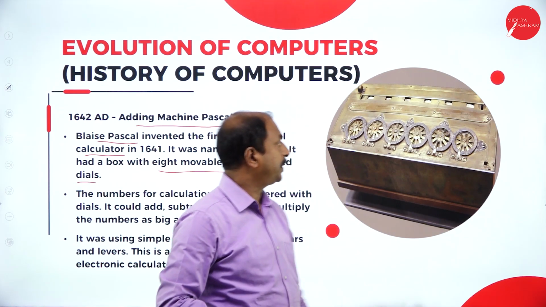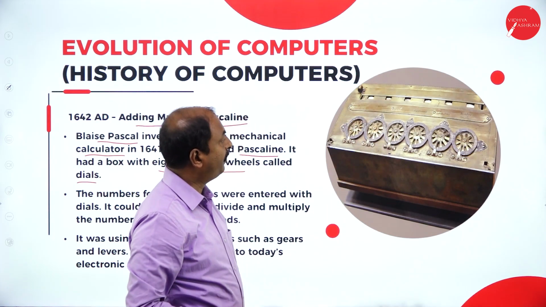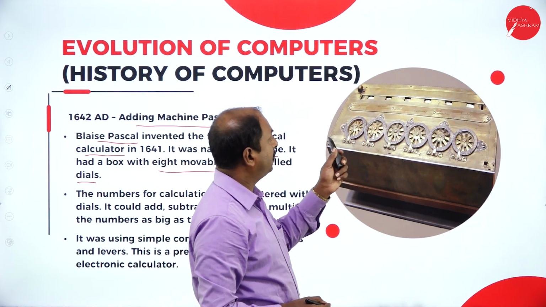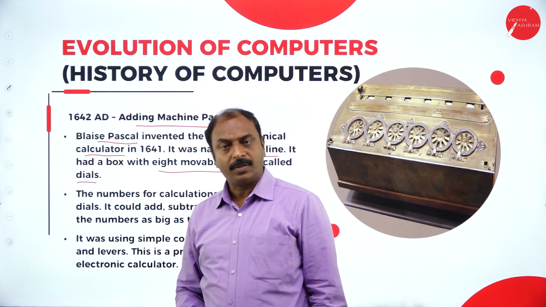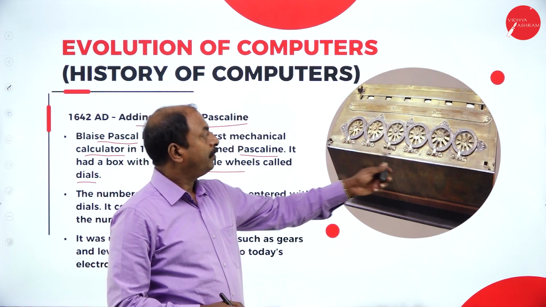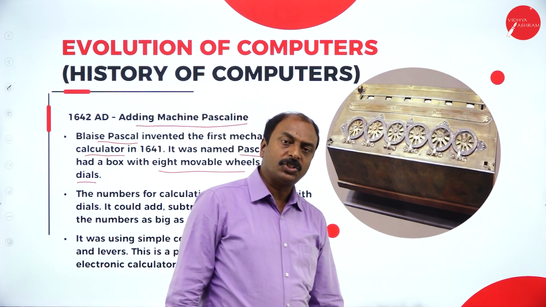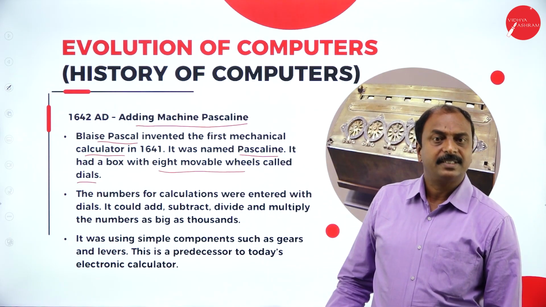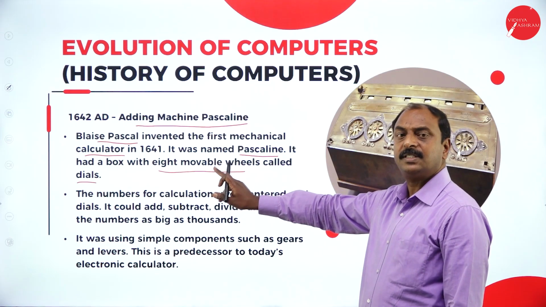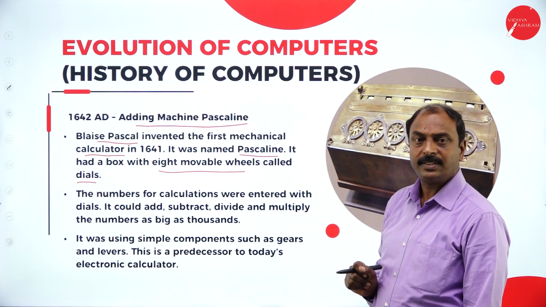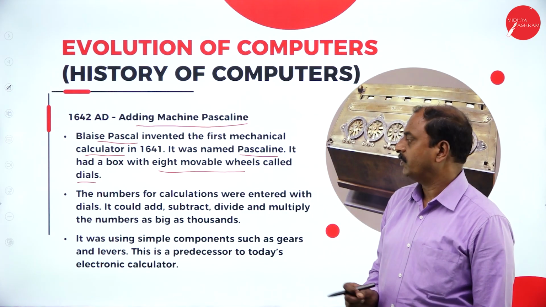This is a wooden box, and inside it we have these dials, or wheels. It is called a mechanical device because it had mechanical parts like dials, springs, gear systems, and a separate rod for calculation, and so many mechanical parts were used to build this device. That's why it is called the first mechanical device for calculation.